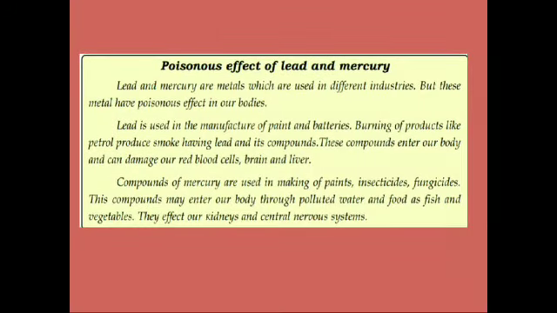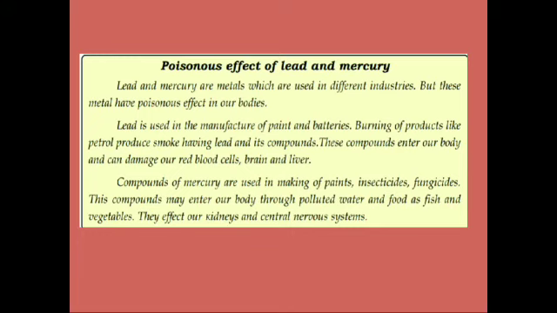Then the next topic, the poisonous effect of lead and mercury. Lead and mercury are metals which are used in different industries, but these metals have a poisonous effect on our bodies. Lead is used in the manufacture of paint and batteries. Burning of products like petrol produces smoke containing lead and its compounds. These compounds enter our body and can damage our red blood cells, brain and liver.